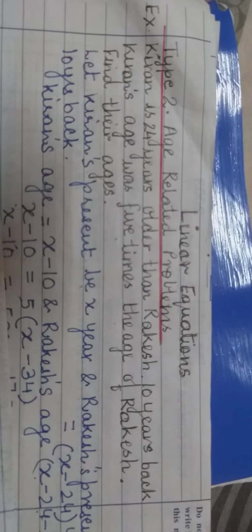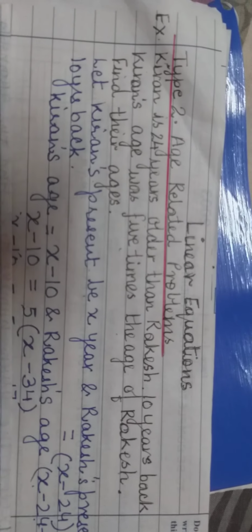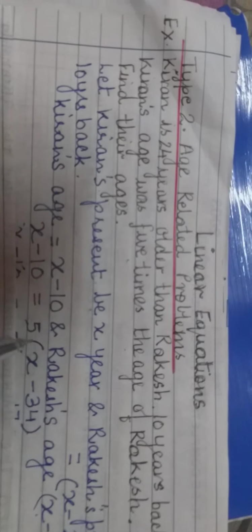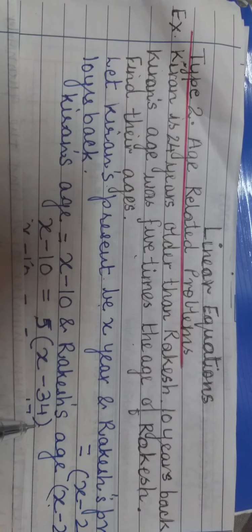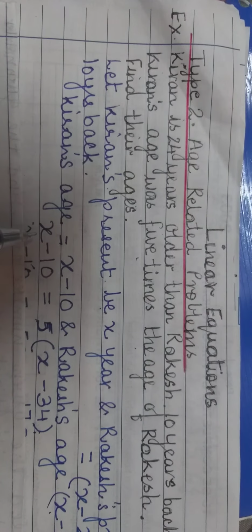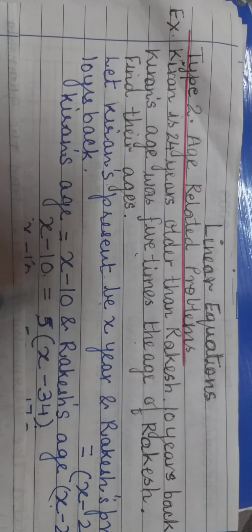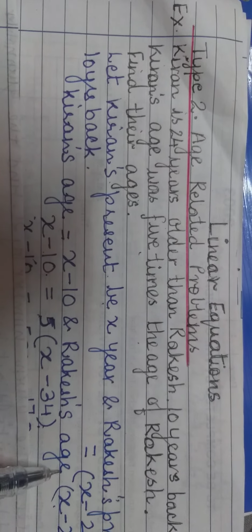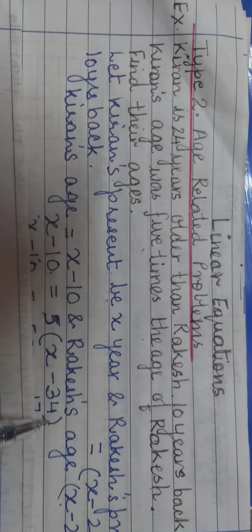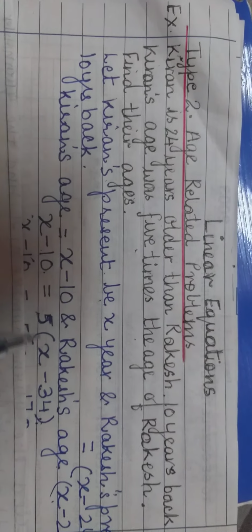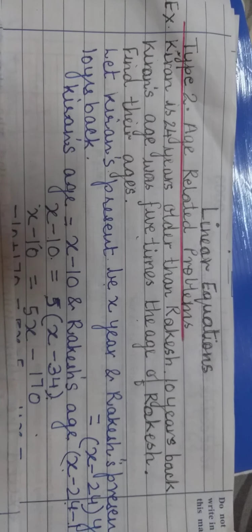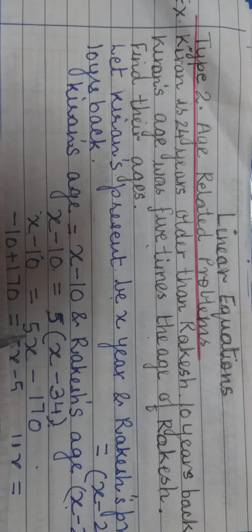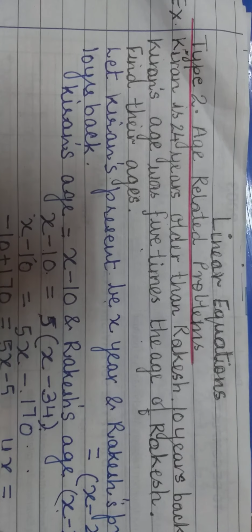So Kiran age 10 years ago was 5 times the age of Rakesh. So 10 years ago Kiran was X minus 10 and 10 years ago Rakesh's age was X minus 34. So it is 5 times. So I'll multiply this with 5, Rakesh's age with 5. So x minus 10 equals to 5x minus 170.